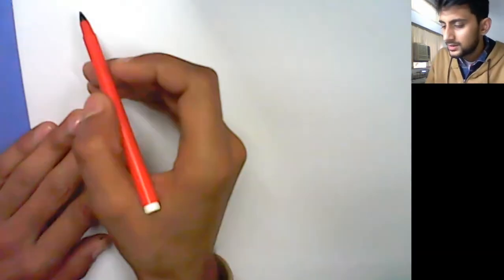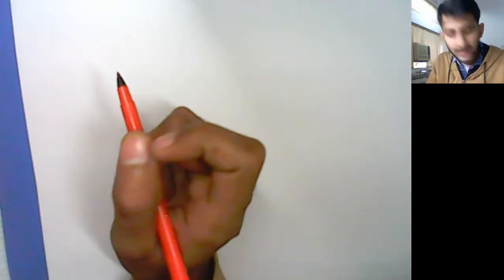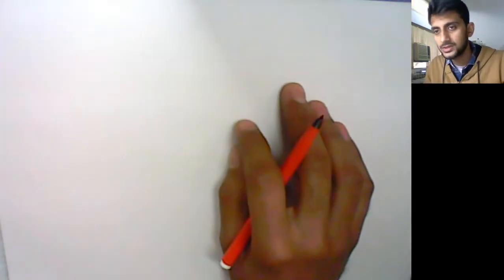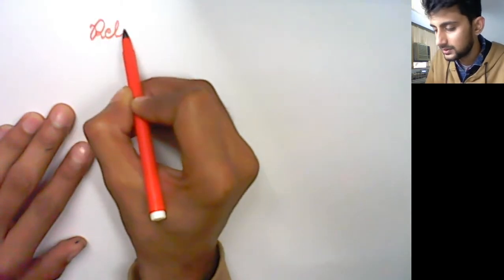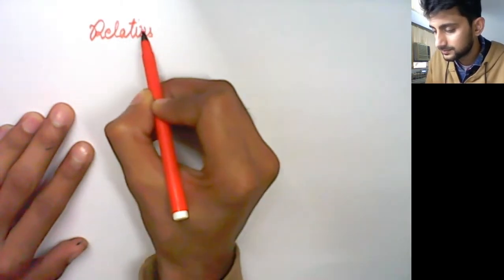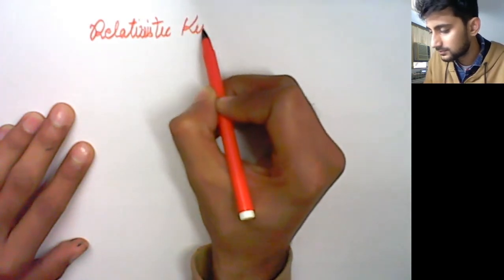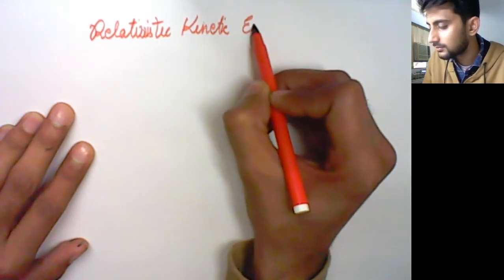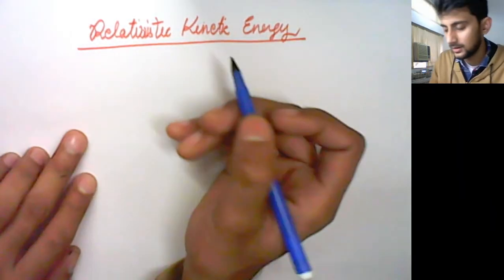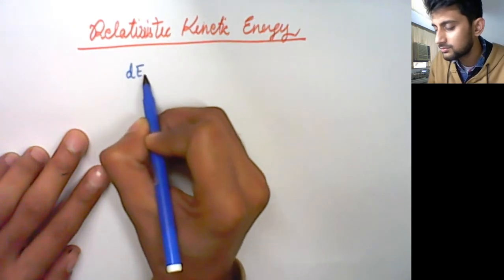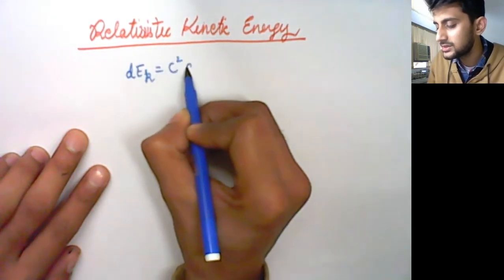Now we'll move on to the last important equation, which is rather very easy, the expression of kinetic energy, or relativistic kinetic energy. So you know relativistic momentum, relativistic mass, relativistic energy. Now we are going to focus only on relativistic kinetic energy. In relativistic kinetic energy, a little while ago we were discussing that small ek is given by c square dm,